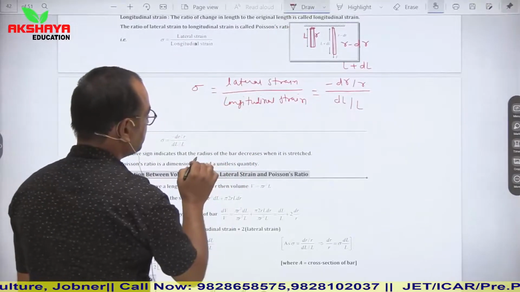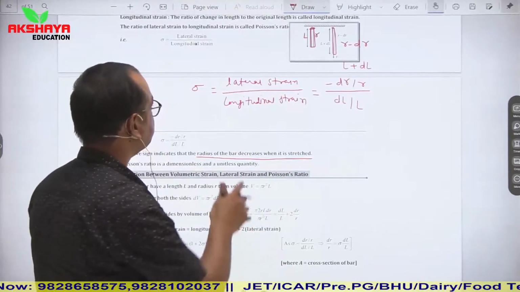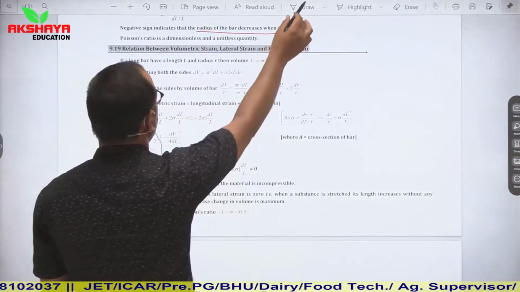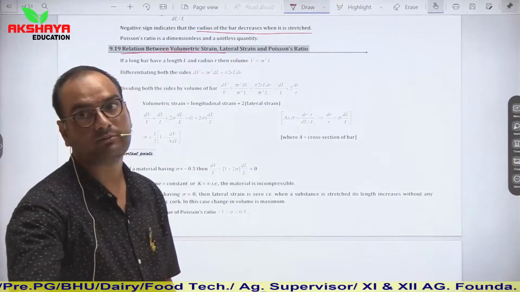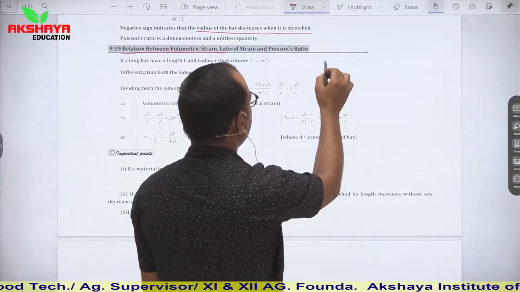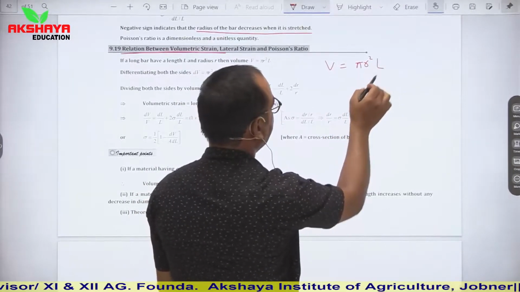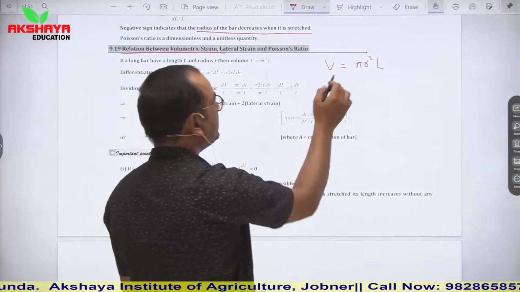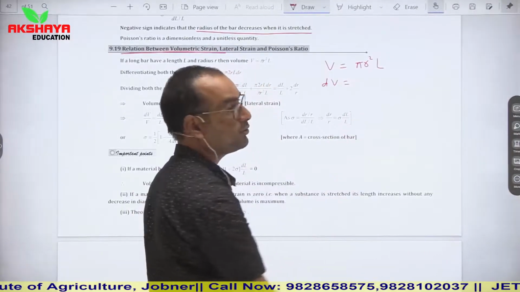What is the negative sign indicating? The radius of the bar decreases. So the negative sign shows that the radius is decreasing. Let us see what the relation is between volumetric strain, lateral strain and Poisson's ratio. If we talk about volume, we know that volume is pi r square, which is the area, into length L. This is the volume of the wire or rod. Differentiate on both sides, then dV is equal to, here radius and length both are variable.